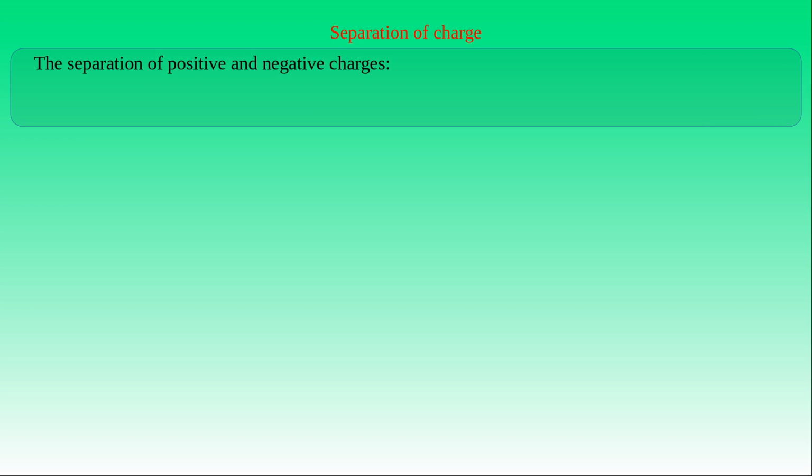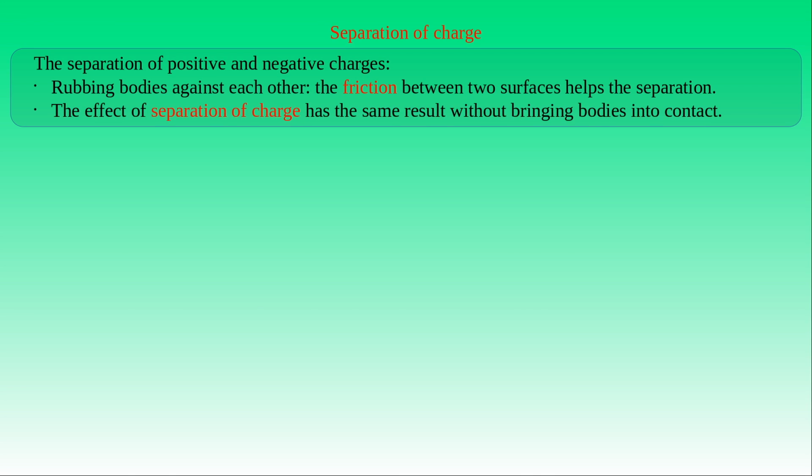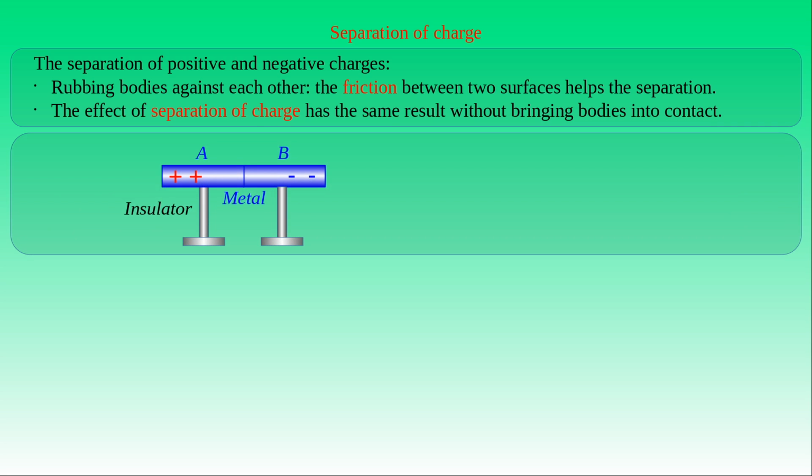Let us study the separation of the positive and negative charges in greater detail. If we rub bodies against each other, we can separate the positive charge from the negative one in bodies. As already mentioned, the friction between the surfaces of the bodies helps the separation. However, this separation can be done by the effect of separation of charge without bringing the bodies into contact. This effect will be demonstrated in the following experiment. We use two electrically neutral metal cylinders denoted by A and B, which are brought into contact with each other. Both cylinders are mounted on stands made of some insulating material.